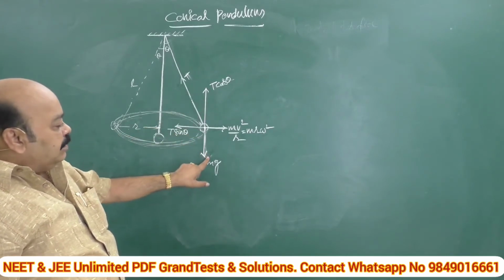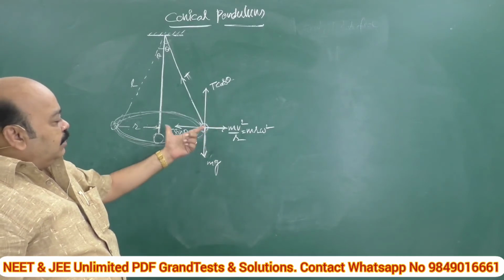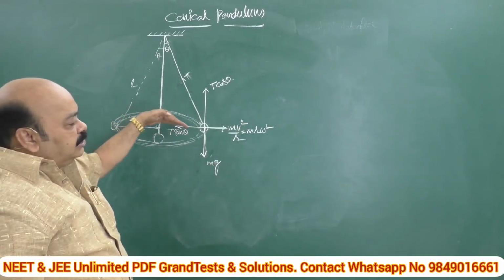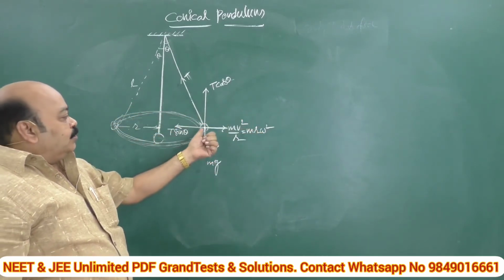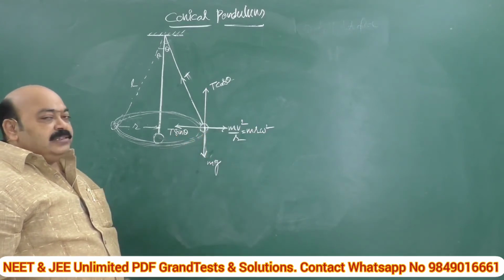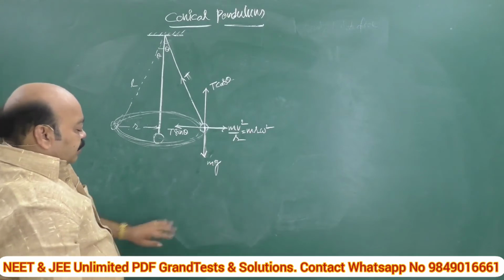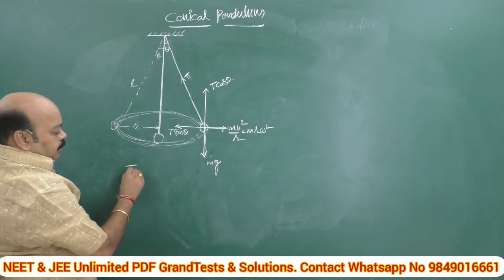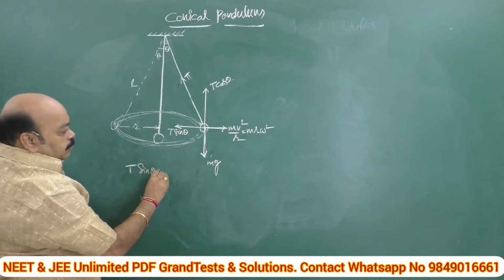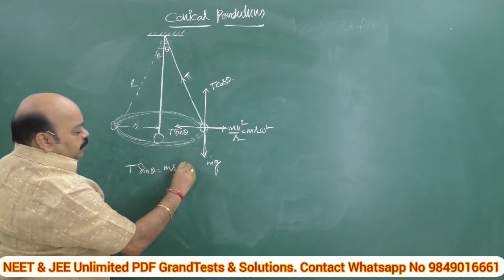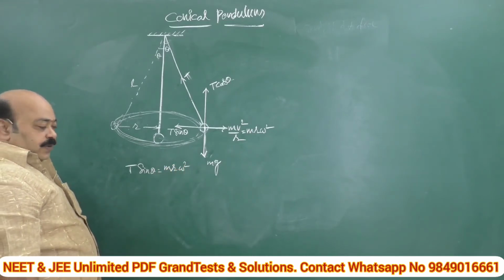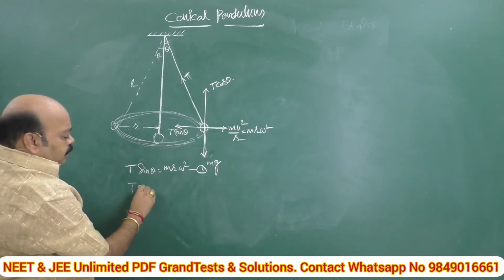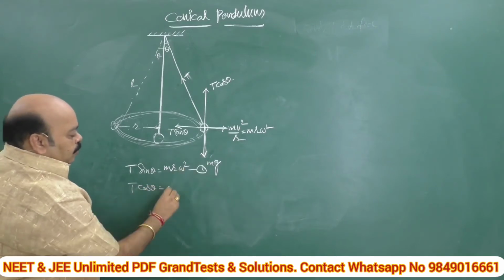See, here mg is balanced by the vertical upward force, and T sin theta, the inward force, is balanced by the outward mr omega square, because the bob has a tendency to move outwards. So it should be balanced by the inward force, namely T sin theta. Now I am establishing the condition for equilibrium. In the equilibrium state, T sin theta is balanced by mr omega square. This is equation 1. In case 2, T cos theta is equal to the vertically downward force mg.